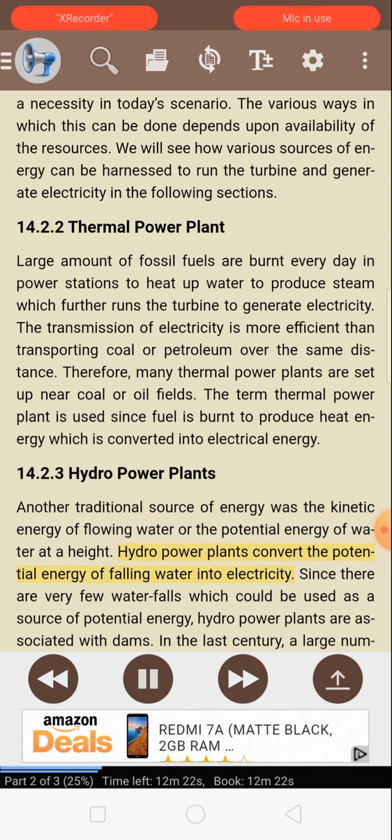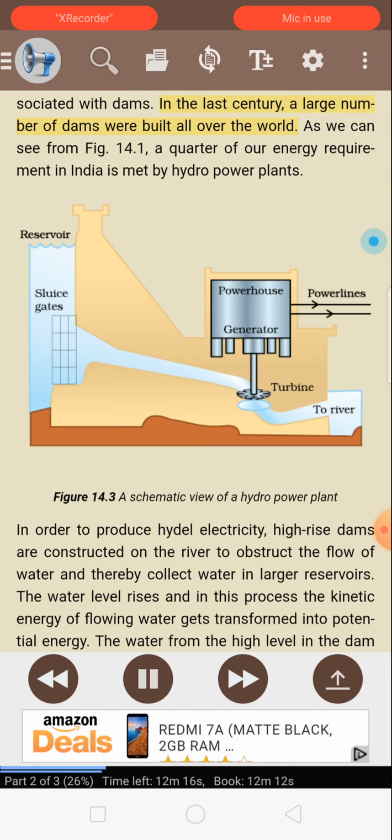Hydropower plants convert the potential energy of falling water into electricity. Since there are very few waterfalls which could be used as a source of potential energy, hydropower plants are associated with dams. In the last century, a large number of dams were built all over the world. As we can see from figure 14.1, a quarter of our energy requirement in India is met by hydropower plants. Figure 14.3 is a schematic view of a hydropower plant.